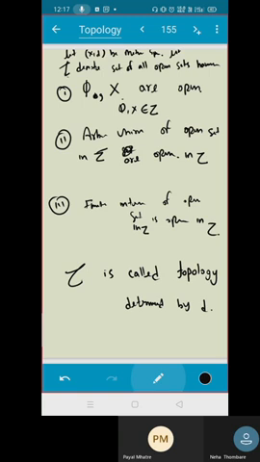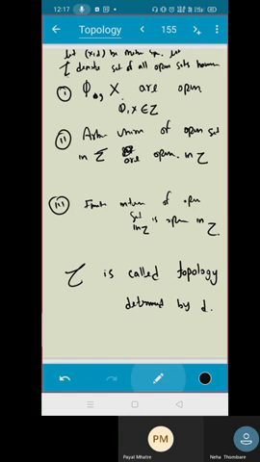So let us see the definition once again. (X, d) is a metric space. Here I wanted to write in terms of a metric, so I put my underlying space, that is the superset, as a metric space. So let (X, d) be a metric space. I am defining a tau which is the set of all open sets in X and having the following properties. The first property is that the empty set and X are open and they belong to tau. The second is that an arbitrary union of open sets is open and lies in tau. Finite intersection of open sets, that means finite intersection of elements in tau, is in tau.